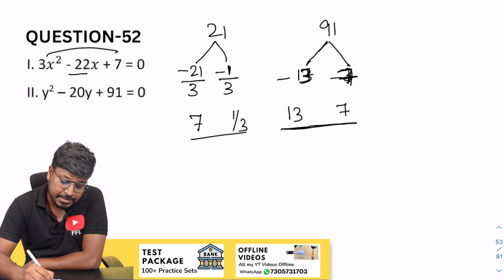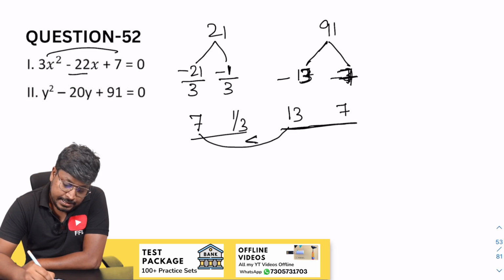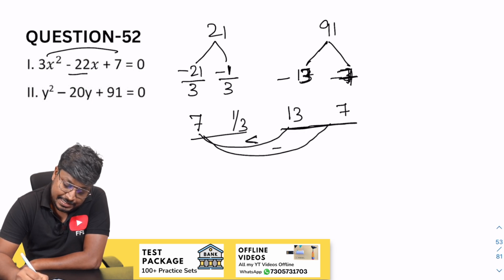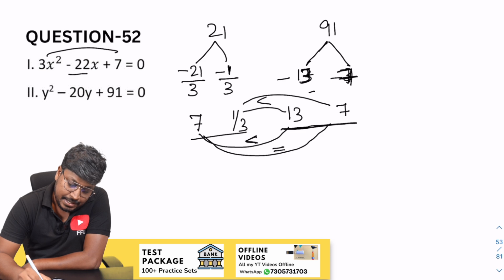So now the comparison part. 7 and 13: 13 is greater than 7, and 7 is equal to 7, right? Now 1 by 3 and 13: this will be less than. 1 by 3 and 7: this will be less than.